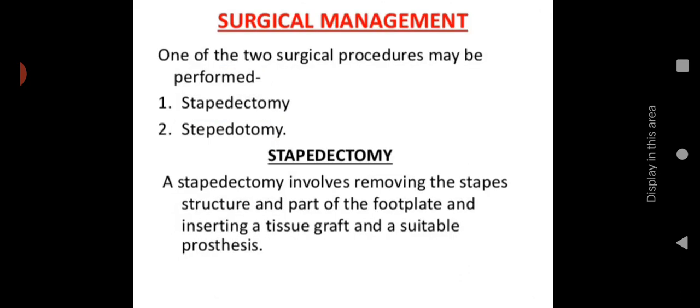Then surgical management: two surgical procedures are there. One is stapedectomy and another one is stapedotomy. Okay, one is stapedectomy, removal of the stapes bone, and another one is stapedotomy. Okay, there is an opening in the stapes bone. So let us see stapedectomy. Stapedectomy involves removing the stapes structure and part of the footplate and inserting a tissue graft and a suitable prosthesis.